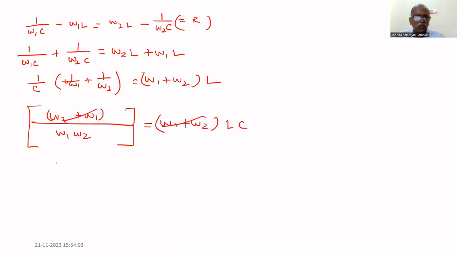Therefore 1 by omega 1 omega 2 equals LC, or 1 by LC equals omega 1 omega 2.